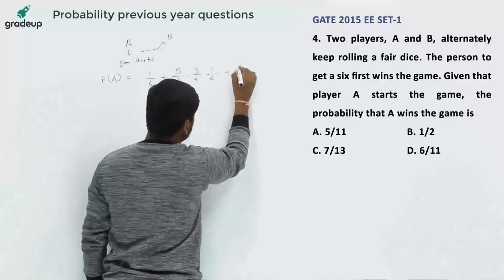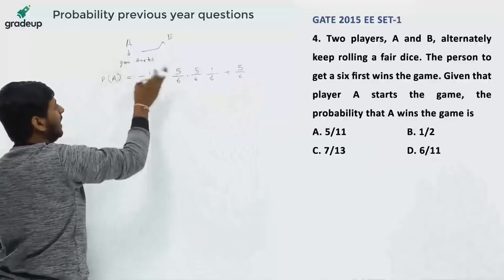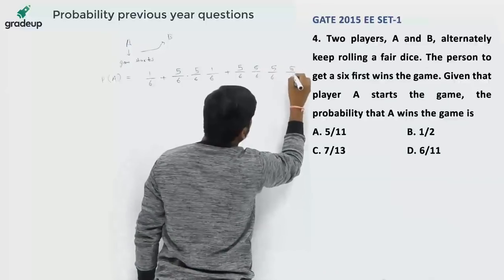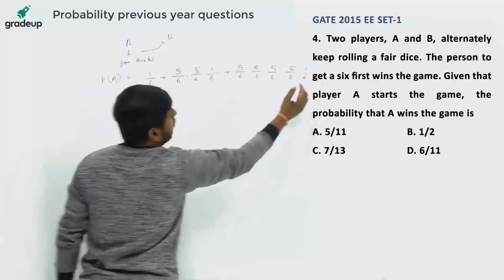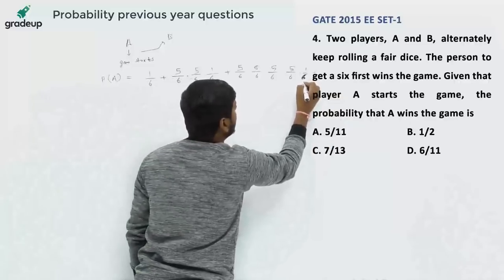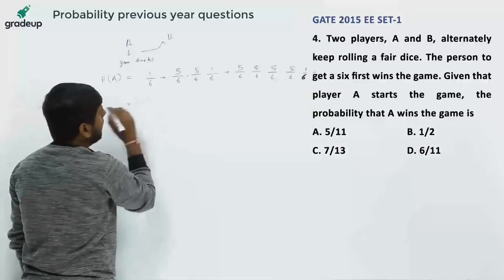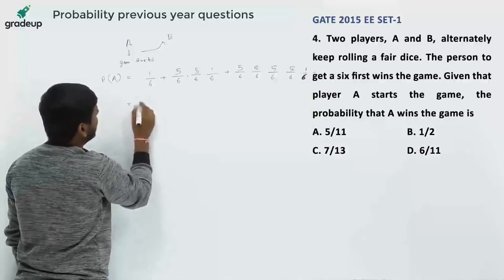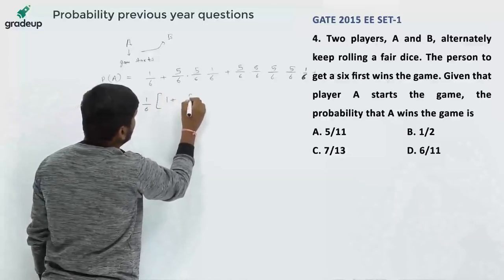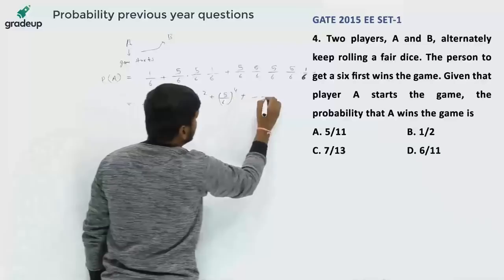For the third attempt, the probability will be: A loses, B loses, again A loses, again B loses, and then A wins. So this is 5 by 6 into 5 by 6 into 5 by 6 into 5 by 6 into 1 by 6, and so on. Is it clear to you? So if I take 1 by 6 common, this is 1 by 6 times 1 plus (5 by 6) whole square plus (5 by 6) to the power 4 plus and so on.